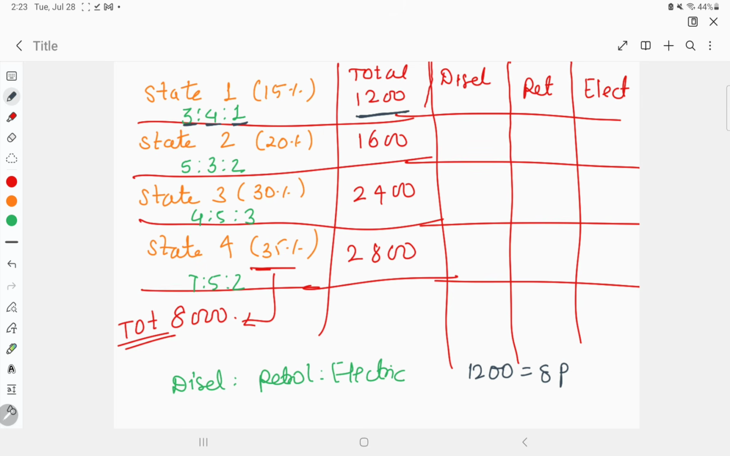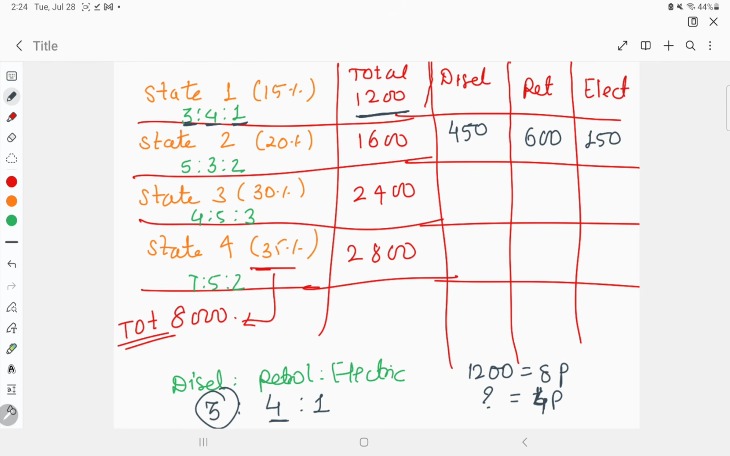So if I want to find diesel's part, what is diesel's part? 3. 3 is to 4 is to 1 is the ratio. So what will be the value of 3 parts over here? The value of 3 parts will be nothing but 1200 divided by 8 parts, times 3. I'll get the value of 1 part, which is equal to 150, so diesel is 450. Similarly for petrol, I'll find the value for 4 parts. 1200 is equal to 8 parts, so what will be the value of 4 parts here? 600. Similarly for electric cars, it is 150.